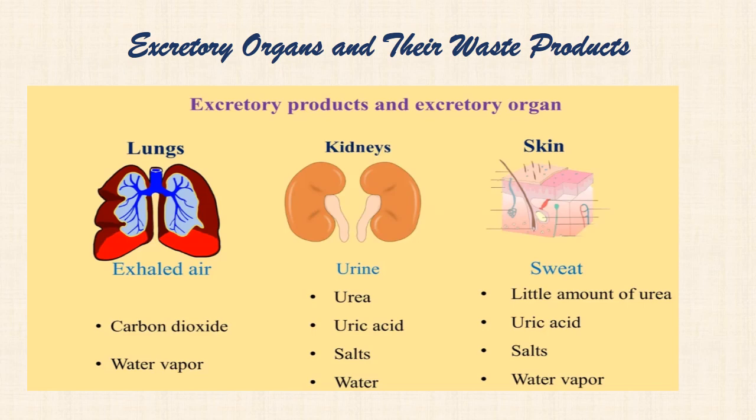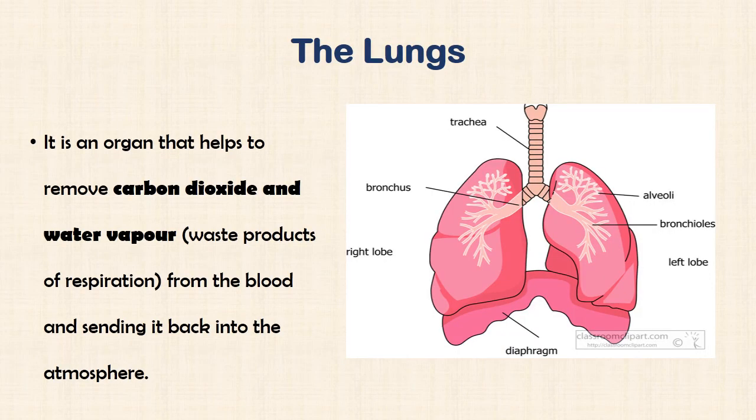The kidneys, through the urinary system, excrete urine, and urine is made up of urea, uric acid, salts, and water. The skin, through the sweat pores, excretes what we call sweat. Sweat is composed of little amounts of urea, uric acid, salt, and water.